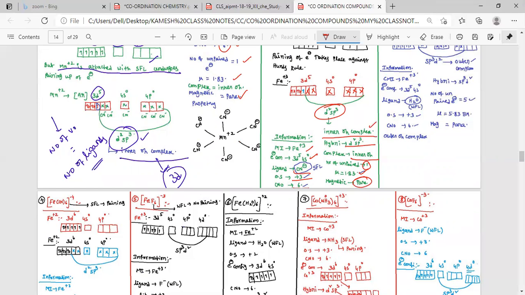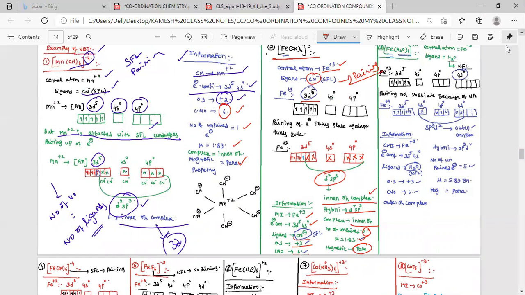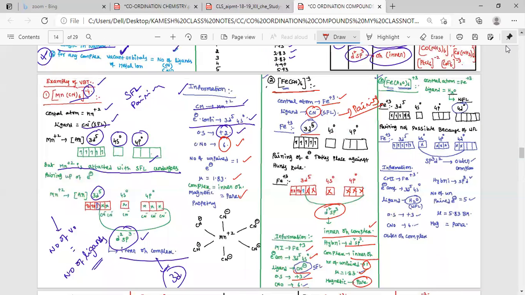Today, please go through this total. I am giving one more example. I will now give it with a weak field ligand, to show how it takes place. Same example here: Fe+3 oxidation state. At Fe+3, what is the state? 3d5 4s0 4p0. Same as I wrote, but instead of 3d, I have taken 4d.